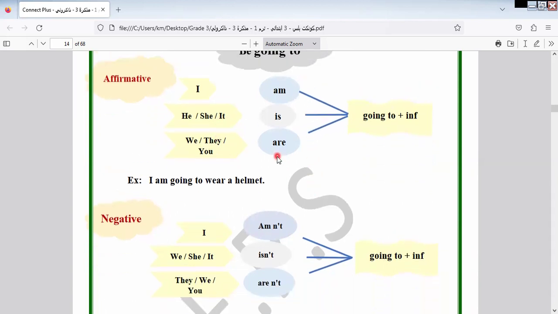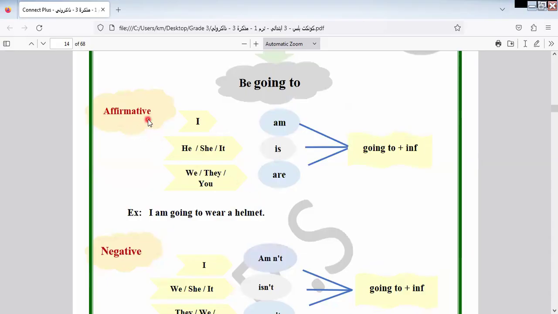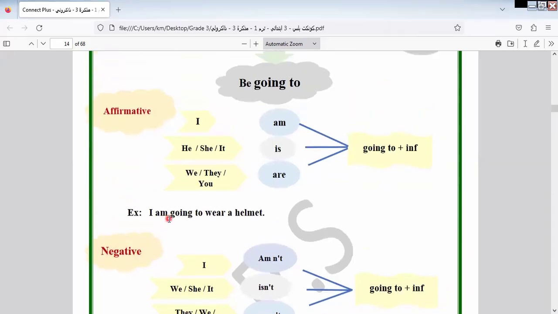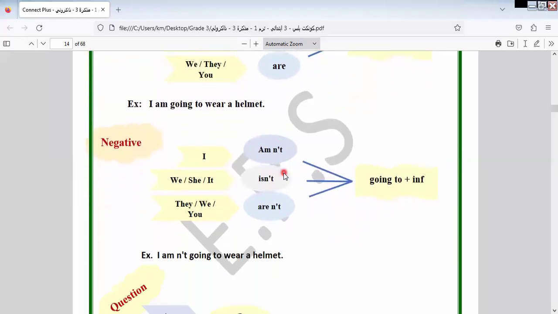Okay, let's know more about this part. Here we have the affirmative form and the negative form. Let's know the difference between both. Here we have I'm going to wear a helmet. So here is the affirmative form, written like this. As we told you before, we all know verb to be now, we are in grade 3. I think now all of us know verb to be and verb to have and verb to do. I think it's not difficult for us. I takes am, he, she, it takes is, you, we, they take are.